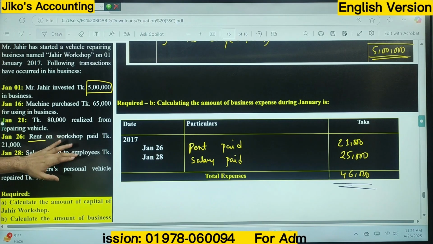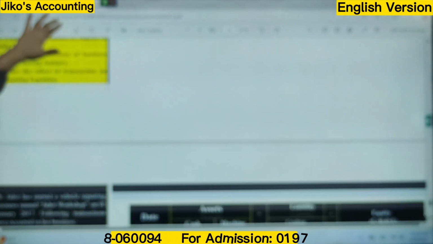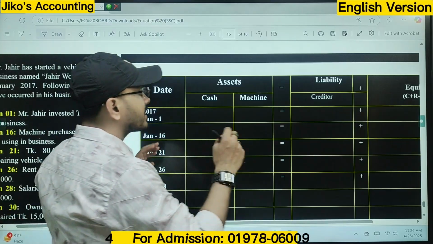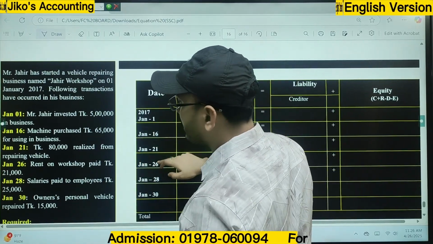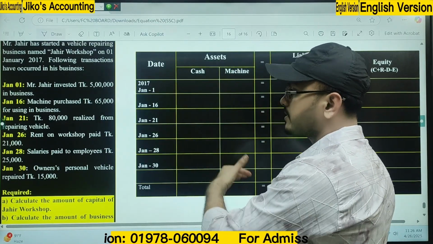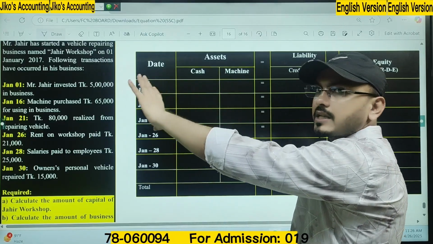Now, what is our third requirement? The third requirement is to show the effect of transactions on the accounting equation. But you will find every transaction is familiar except the last one, the owner's personal vehicle repair. I will describe it while solving this math, but till then, all of them are very familiar to you.